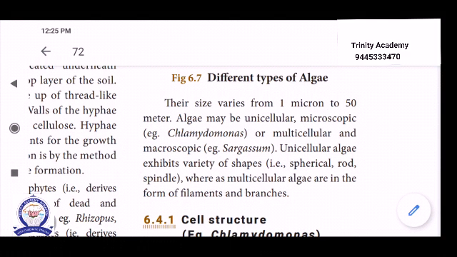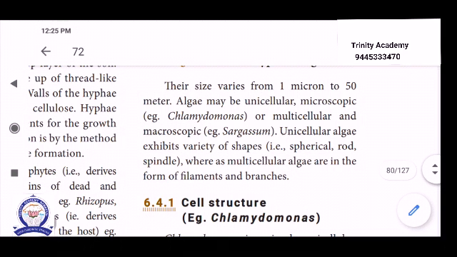Algae may be unicellular or multicellular. Example, Chlamydomonas, one of the unicellular organisms. Whereas for multicellular, example, Sargassum, which is a brown alga. Others are blue-green algae, and red algae.